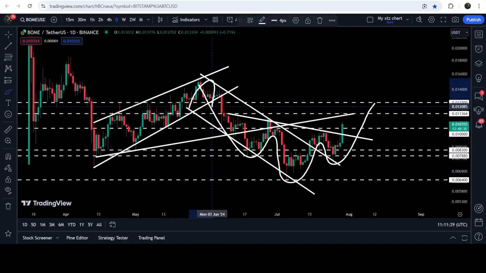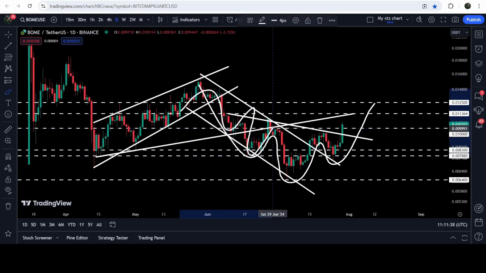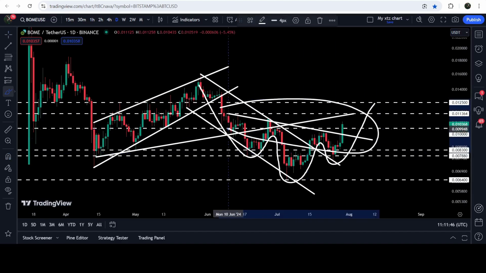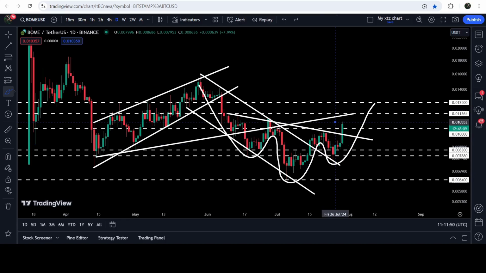That was a down channel. In fact, we found the support and resistance of this down channel when it was moving inside this rising wedge pattern. And finally, the price line has broken out the resistance of the channel. And after the breakout, you can see price got rejected by the neckline of an inverse head and shoulder pattern. You can see this was the first rejection. And after the completion of the formation of this right shoulder, right now it is breaking out the neckline of this inverse head and shoulder pattern.